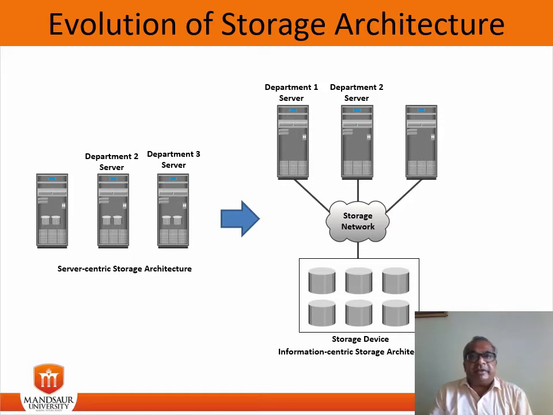Now, what happened historically? Historically, the organization had centralized computers, that is the mainframe computers, and information storage devices, that are the tape reels or the disk packs in the data centers. The evolution of open systems, their affordability and ease of development, made it possible for business unit departments to have their own server and storage. In earlier implementations of open systems, the storage was typically internal to the server, so these storage devices could not be shared with the other servers.